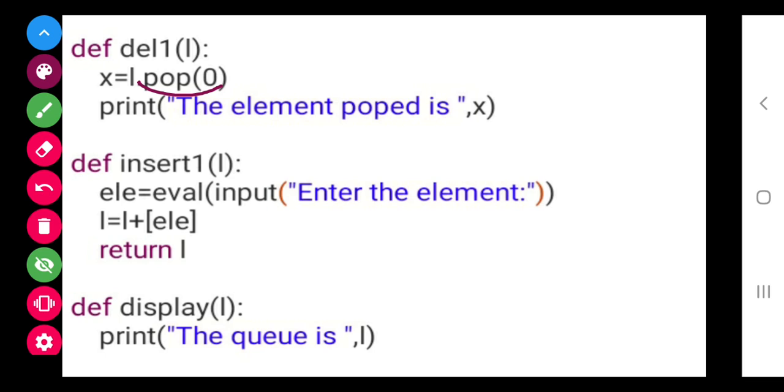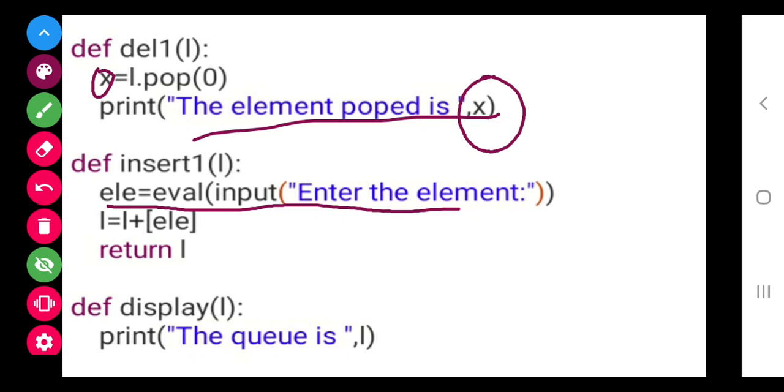Now after doing this pop, what is happening? I am displaying that popped element also. Now in X it is getting saved, after that I am deleting. Now in insert, I have asked the user to enter the element to be inserted. L was my list that I have given in the parameter. In L, this element ELE will get added and it will return the value. It will return the L.